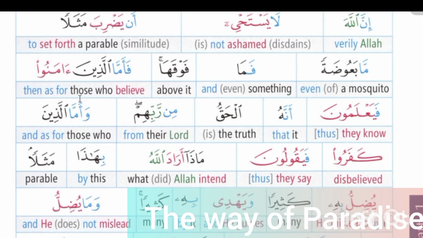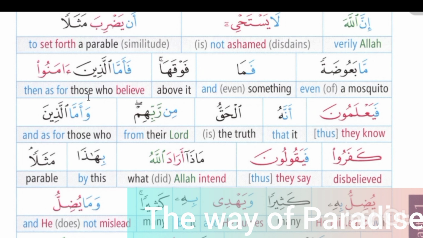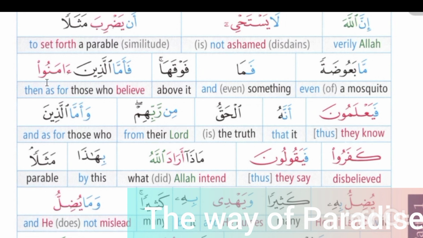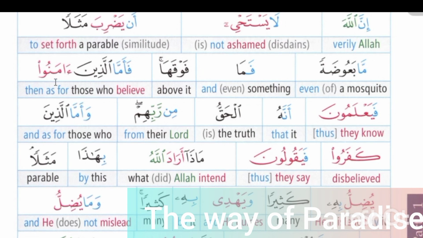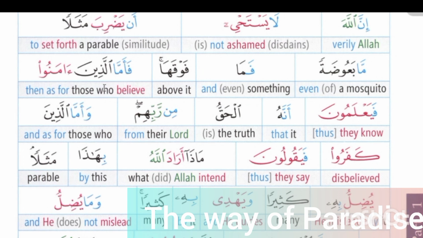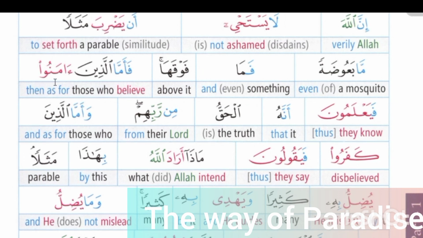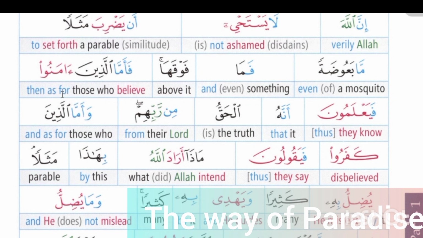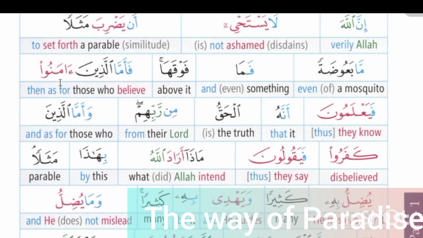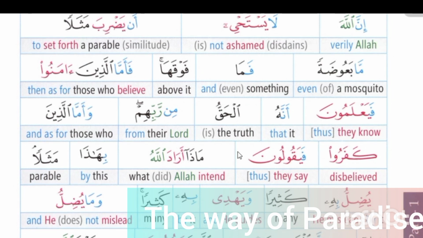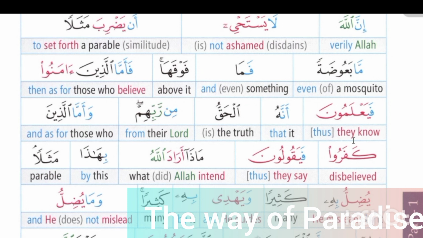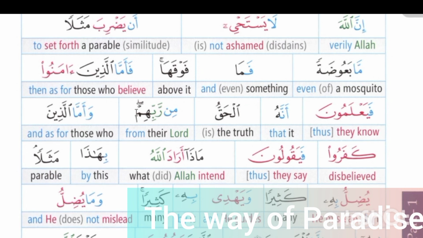Alladina is a conjunction. Meaning of alladina is those who. In amanu, alif is a suffix which is used for plural, and the root word of amanu is hamza mim noon, so the meaning of amanu will be believe. Translation of fa'amma alladina amanu is then as for those who believe.